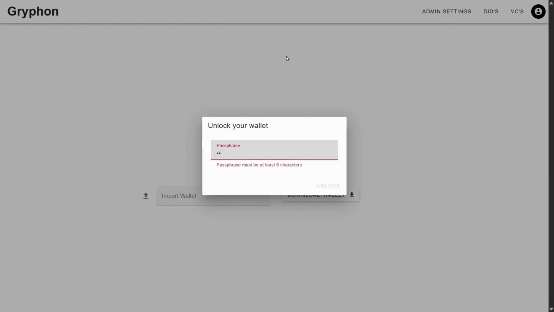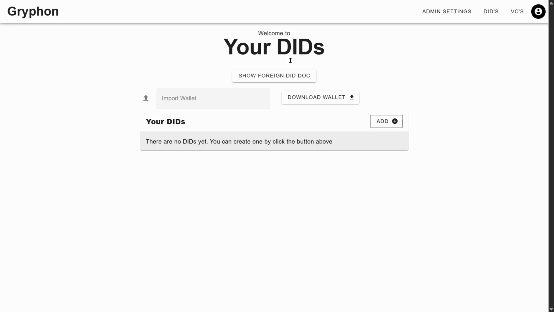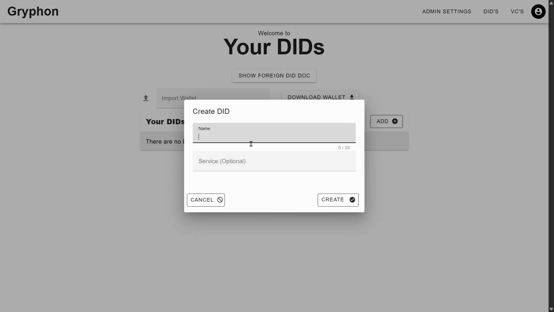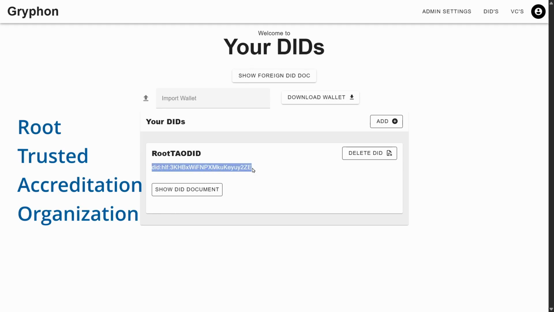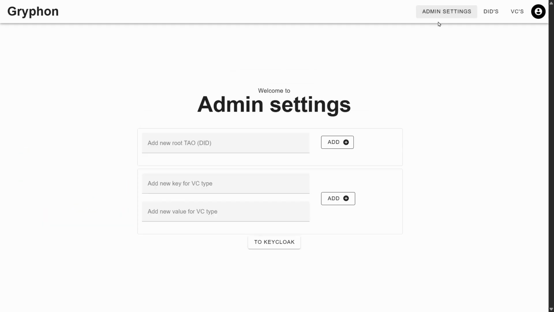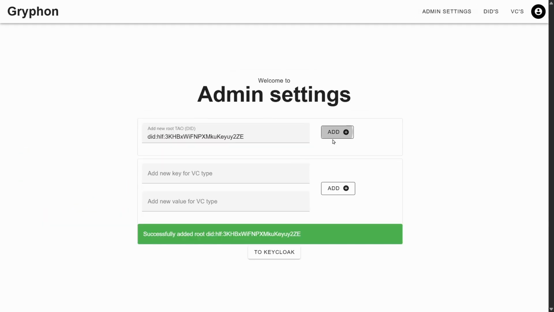As the Ministry of Education, I access my wallet and decide a password to encrypt it. Then I create a DID for my organization, if I don't already have one, and set it as the root TAO DID, which stands for Root Trusted Accreditation Organization. This will allow me to be at the root of the trust chain of all education-related verifiable credentials.